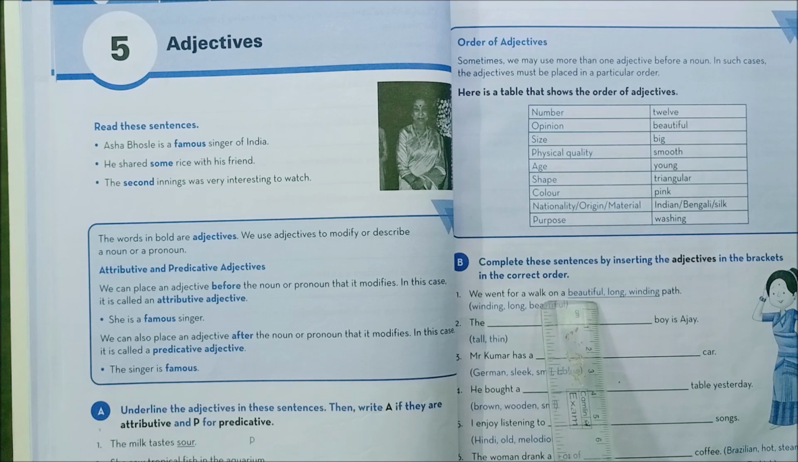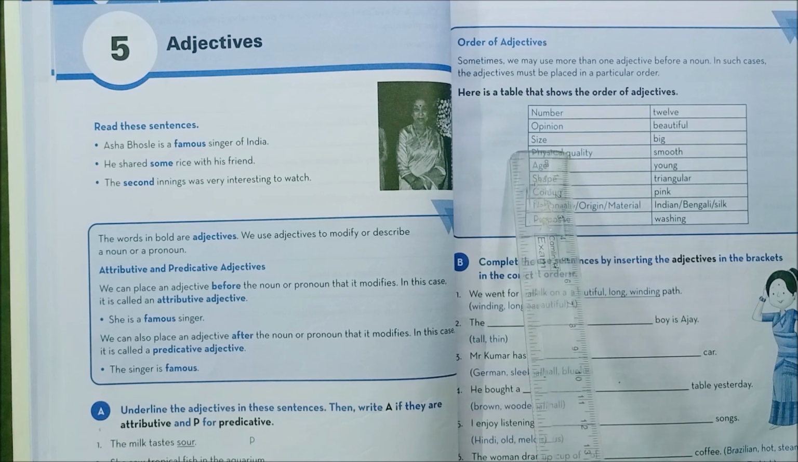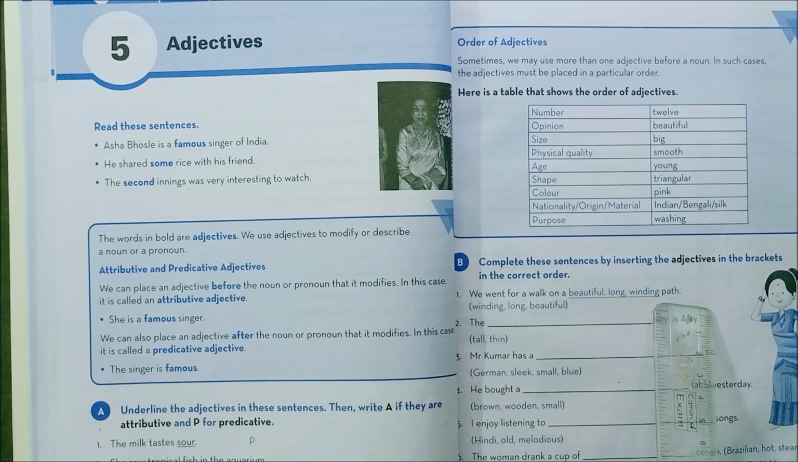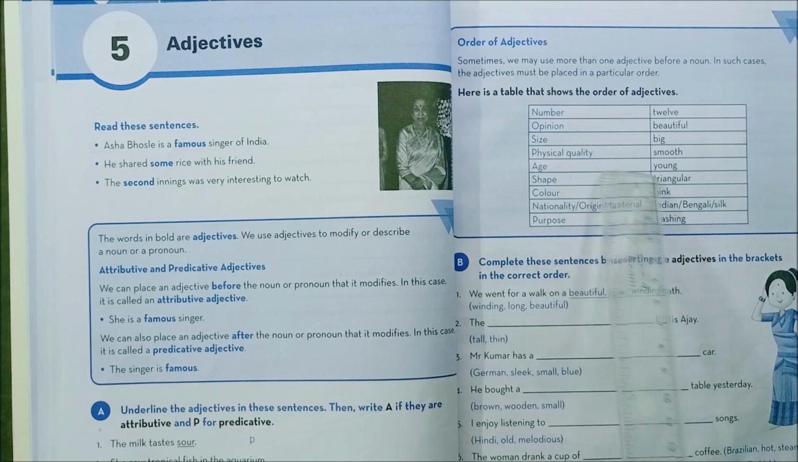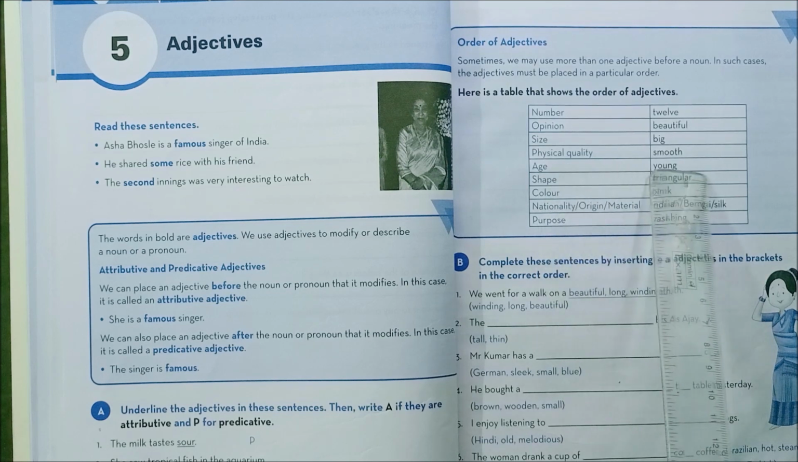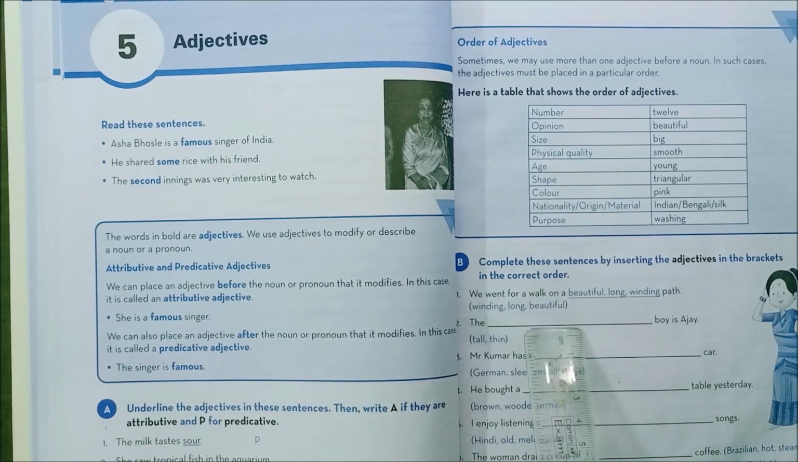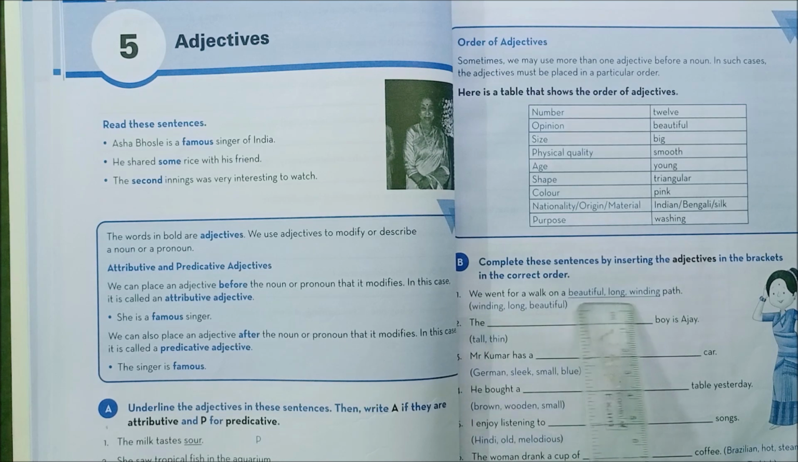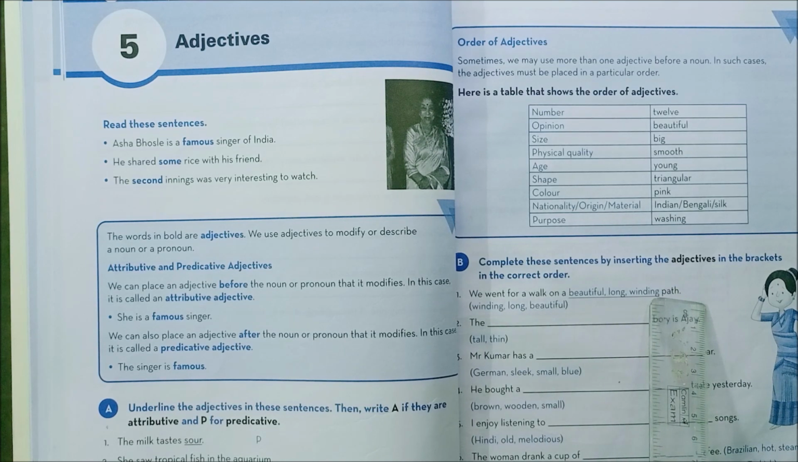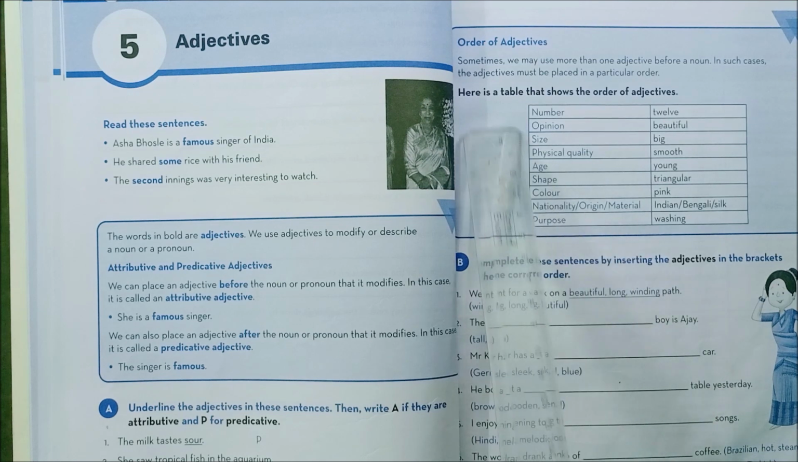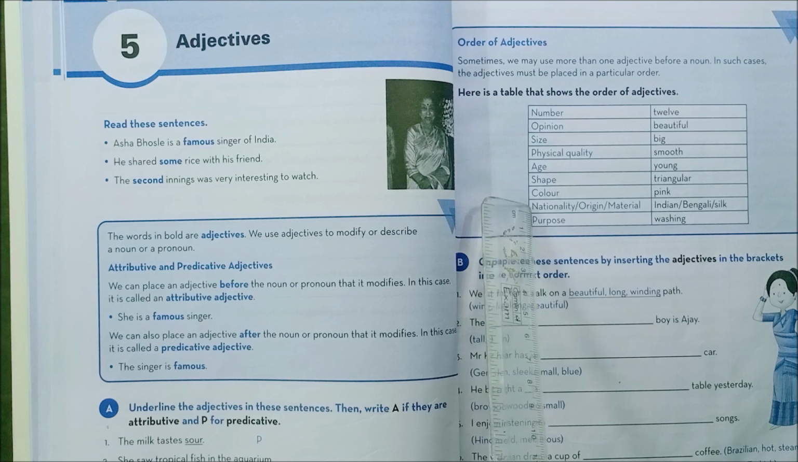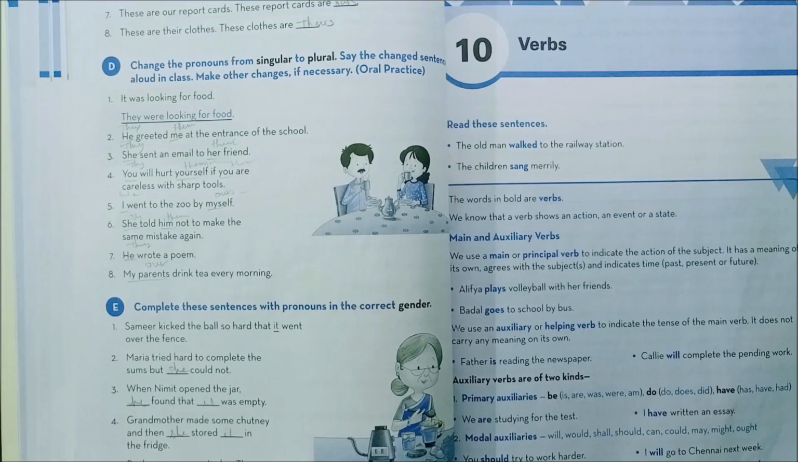So we went for a walk on a beautiful. Next, long. Long means the size. So after the opinion the size comes. So you have to write long. Winding means the physical quality, how the path is. So winding. Okay, we went for a walk on a beautiful long winding path. So for this you have to follow this order: the number, opinion, size, physical quality, age, shape, color, nationality, origin or material, purpose.